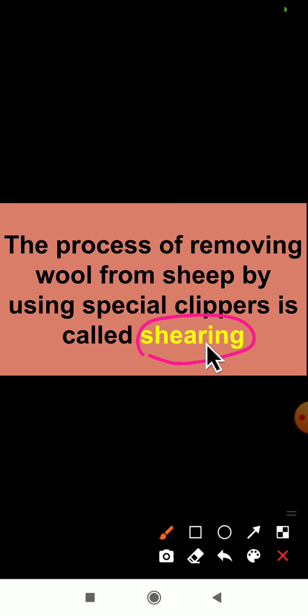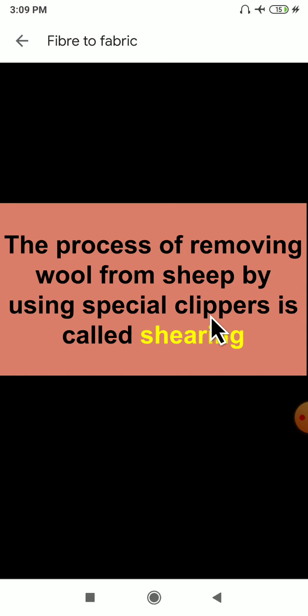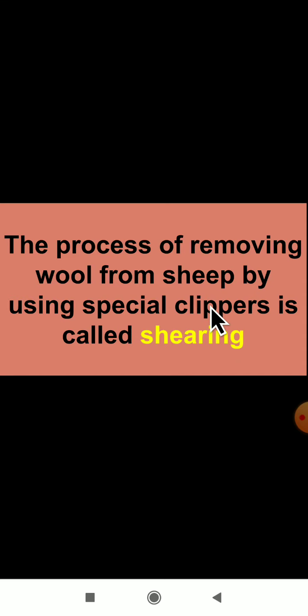Dear students, shearing is a process. In this process, what happens? They will remove the wool from the sheep, the hairs present on the body of a sheep. The process of removing wool from the sheep by using special clippers. How are they removing the hair from the sheep's body? They use special clippers.